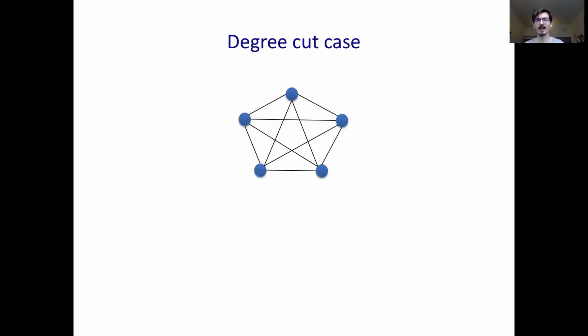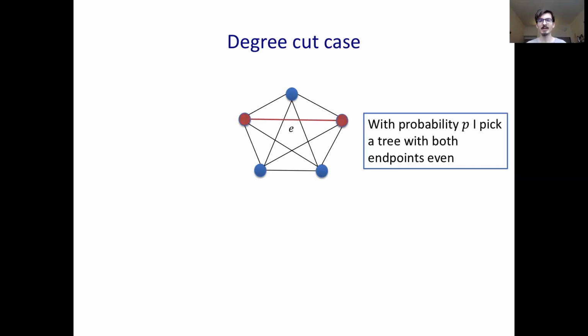So let's get a feel for why this might work. Let's consider the base case, where the only minimum cuts of the graph are the degree cuts, the vertices. And I claim, given our assumption, we're already done. So pick any edge e, its two minimum cuts are its two vertices. And with probability p, as I said, the tree we sample has even intersection with both endpoints, with both of its minimum cuts.